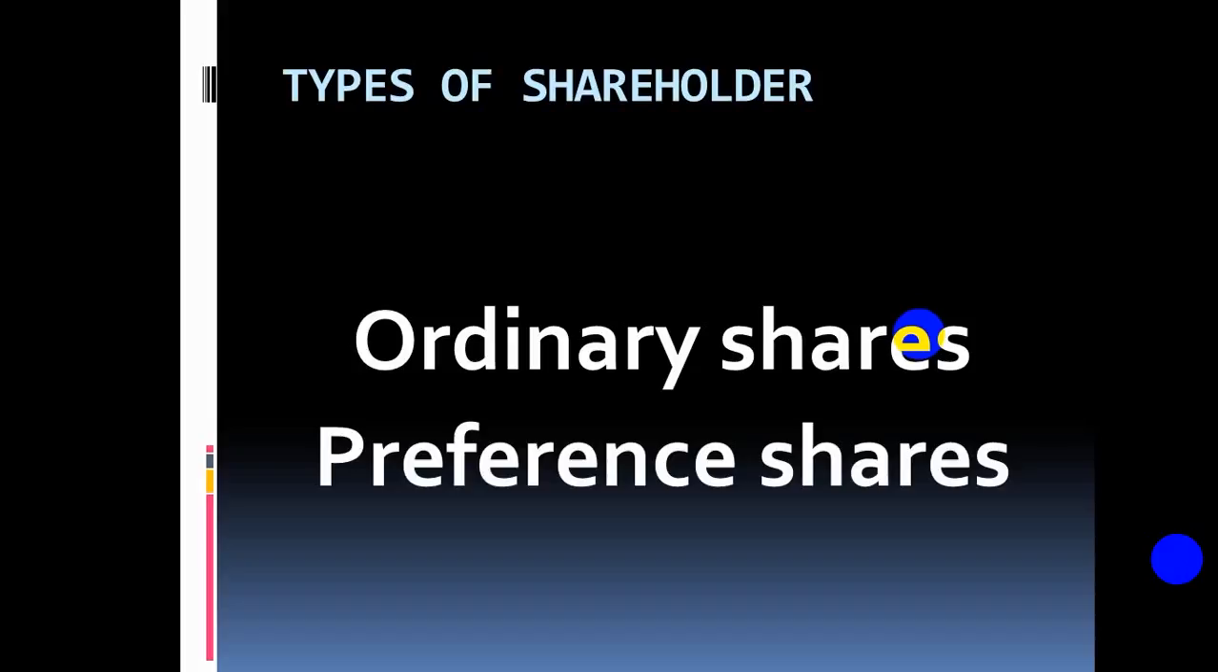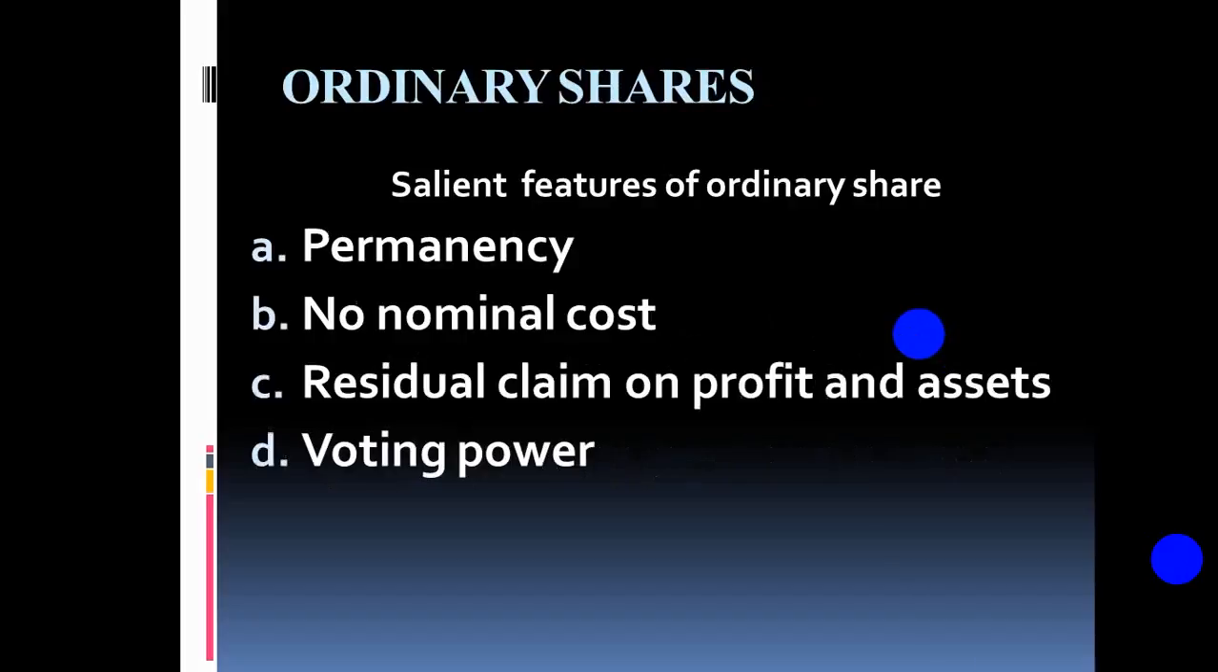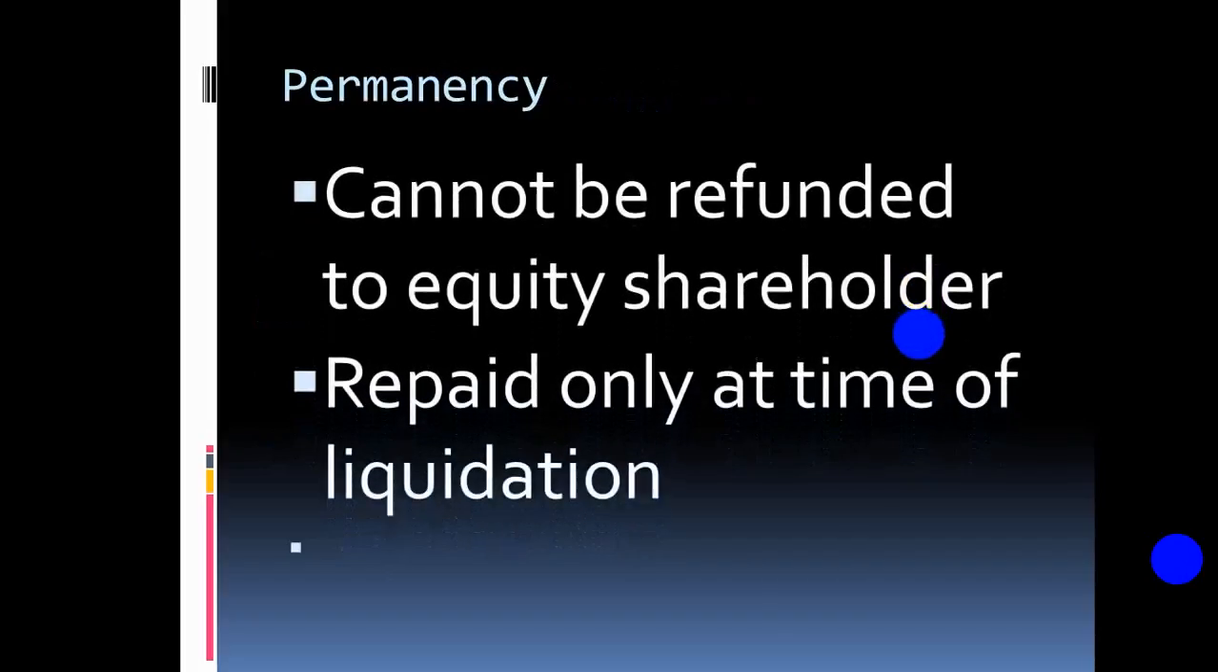Now, the first one we are going to talk about is the ordinary shareholder. The salient features of the ordinary shareholder are: first, permanency; then nominal cost; residual claim on profit and assets; and voting right, or voting power. The first one is permanency.